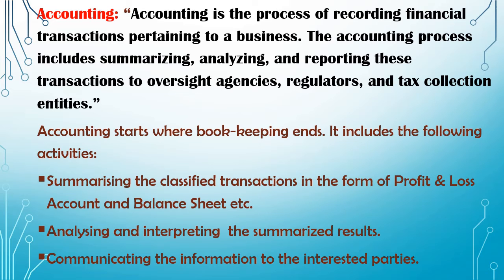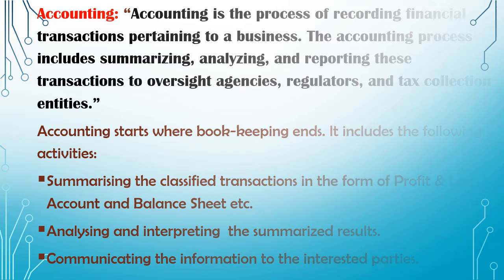Like the production department will like to know the per unit cost of the product. The government will like to know on what basis the tax return will be filed. The management will like to know the ratio analysis. So there are different forms in which accounting communicates the information to the interested parties.